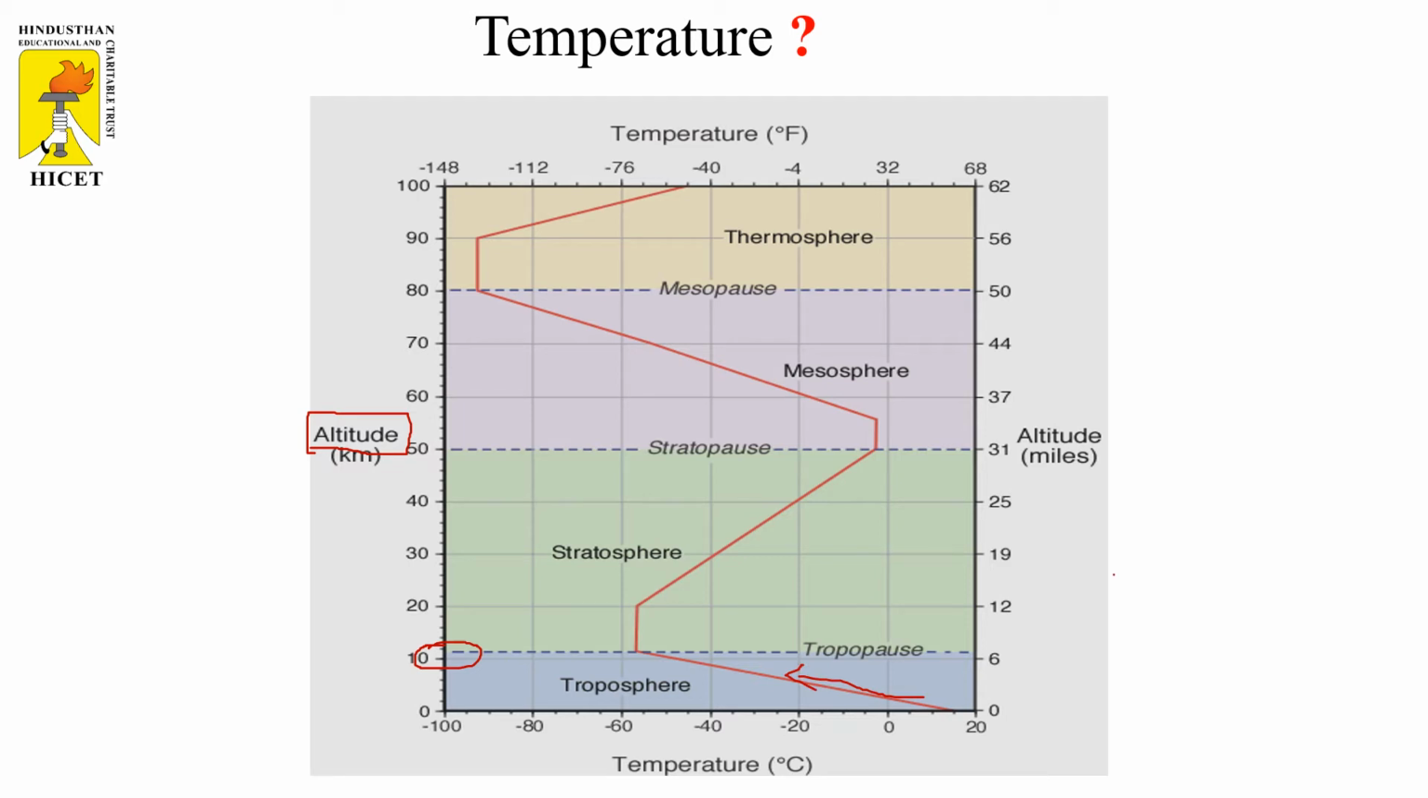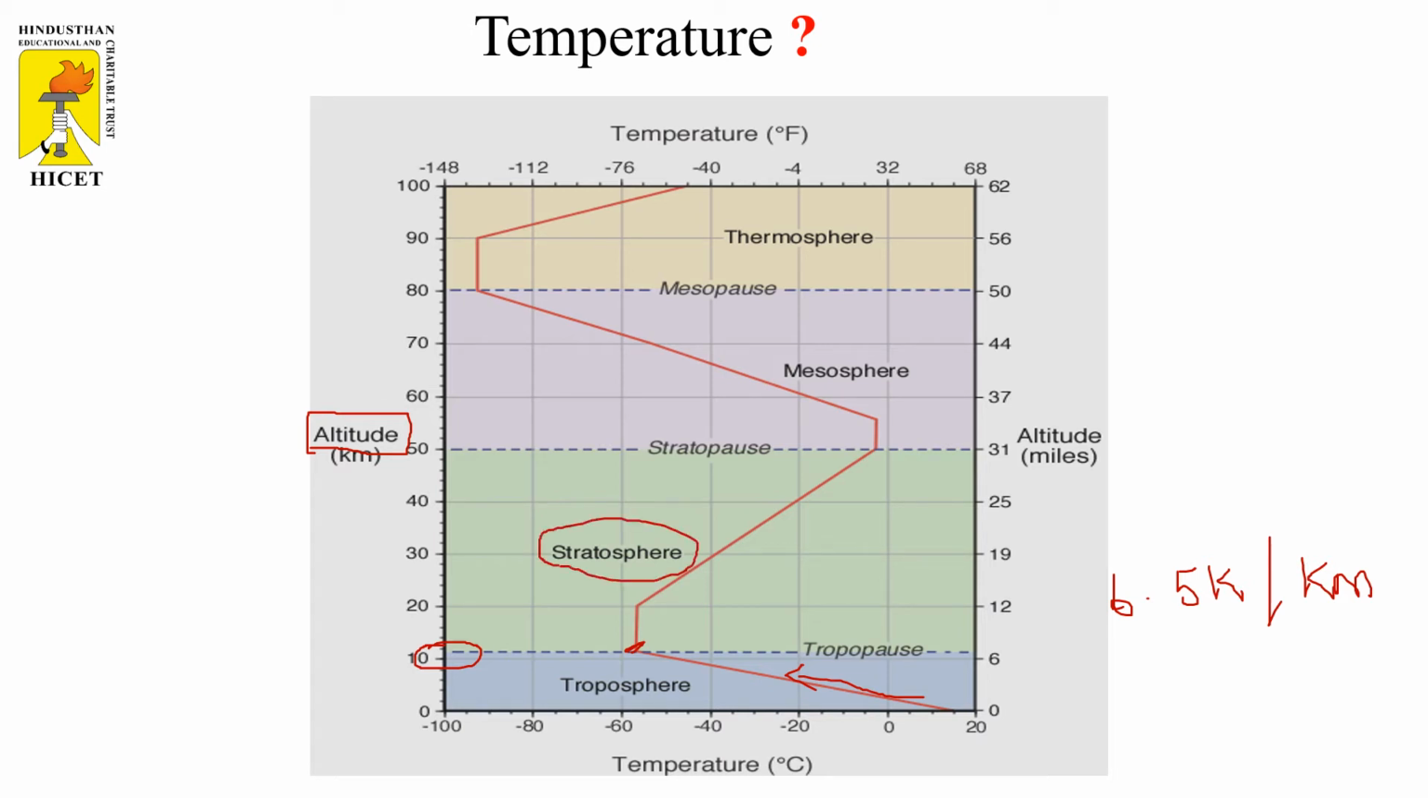The decreasing rate is 6.5 Kelvin per kilometer. So per 1 kilometer, the temperature keeps on decreasing by 6.5 Kelvin. The decrement is continuous from 0 till 11 kilometers. After this 11 kilometers, the next region starts. The next region is the stratosphere.